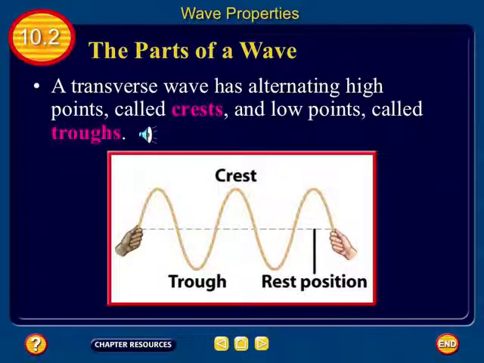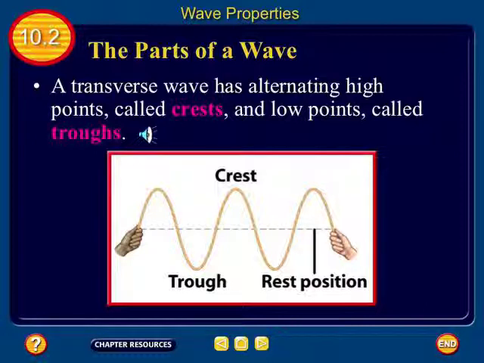Okay, so the first thing you need to know in order to identify these characteristics is that in a transverse wave, the high regions are called the crests, not the toothpaste. And the low regions are called the troughs. Okay, high regions crest, low regions trough. This only applies to transverse waves. Okay, it does not apply to compressional waves.